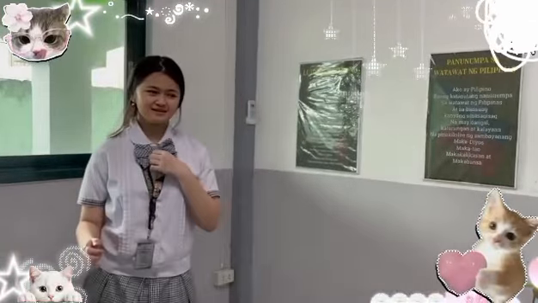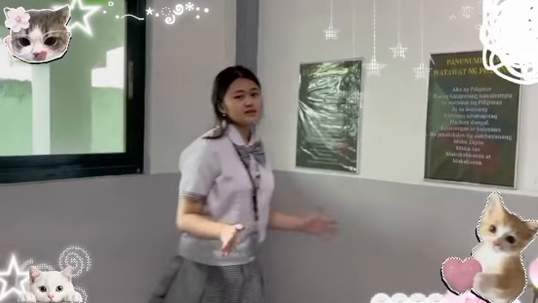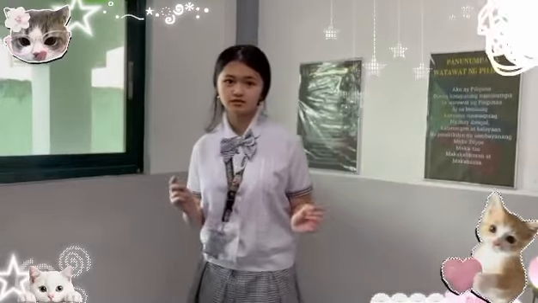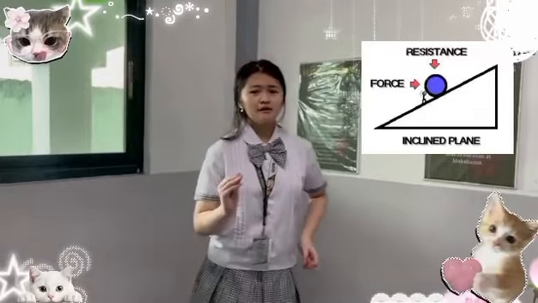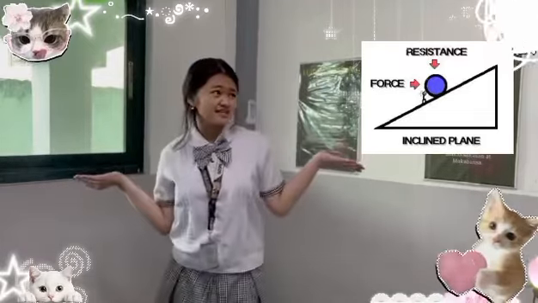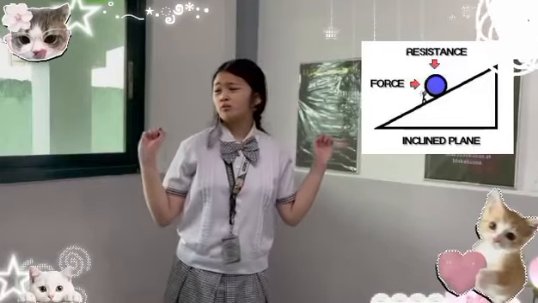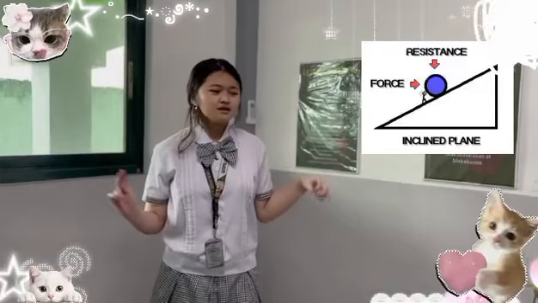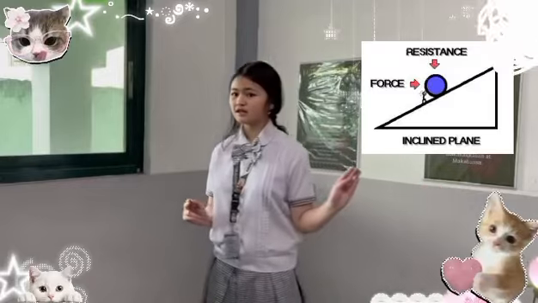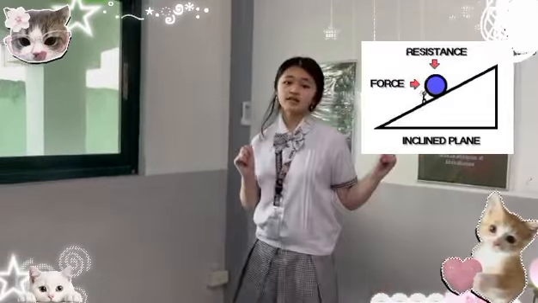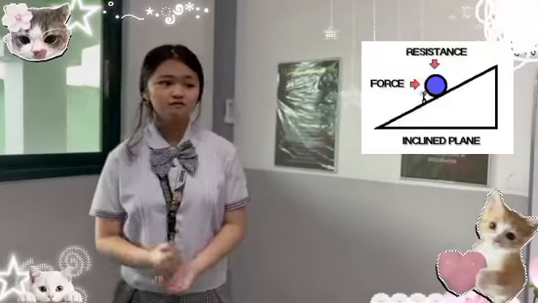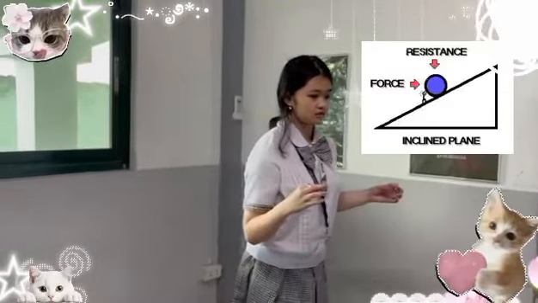Hello everyone, I am presenter number 2 and I am going to be presenting one of the simple machines known to all of mankind, the inclined plane. Now you might be asking, what is an inclined plane? An inclined plane is something that helps us move things without any struggle. An example of this is a ramp at malls.